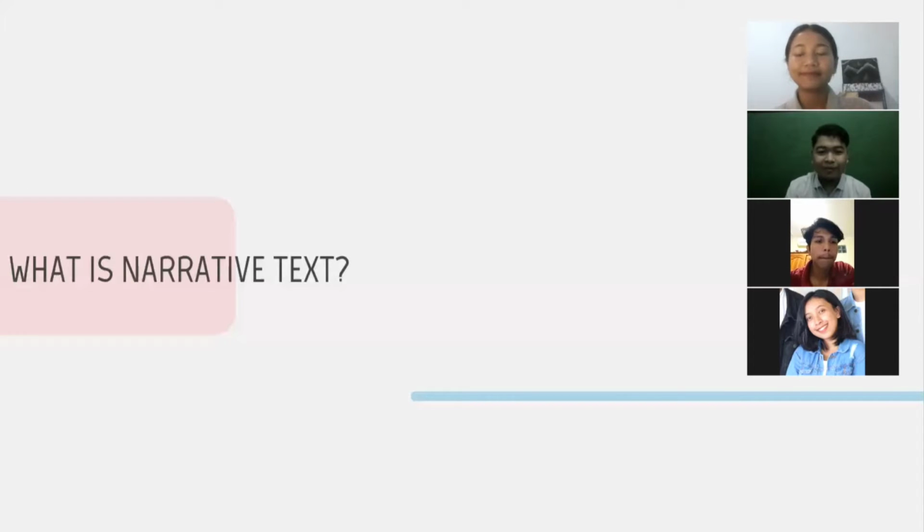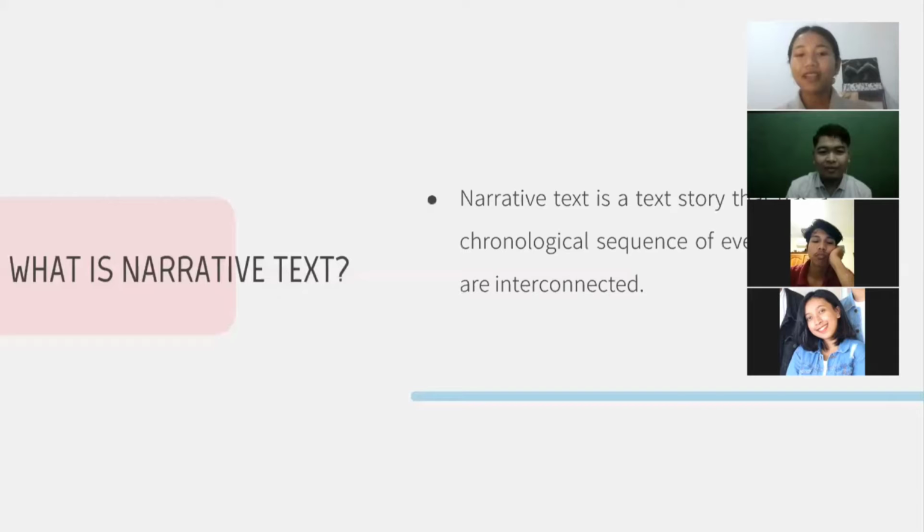For the other? I want to try to answer, ma'am. Okay, Sania. I think narrative text is a text that contains a story with sequences. Well, very good. You have your own answer. And now I would like to explain about narrative text. Narrative text is a story that tells about the chronological sequence of events that are interconnected in the story.